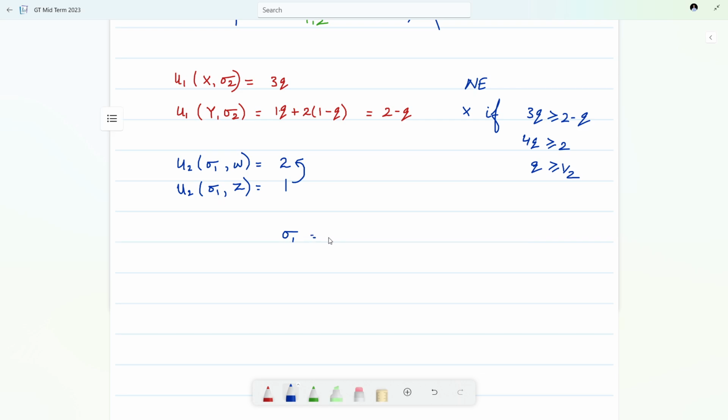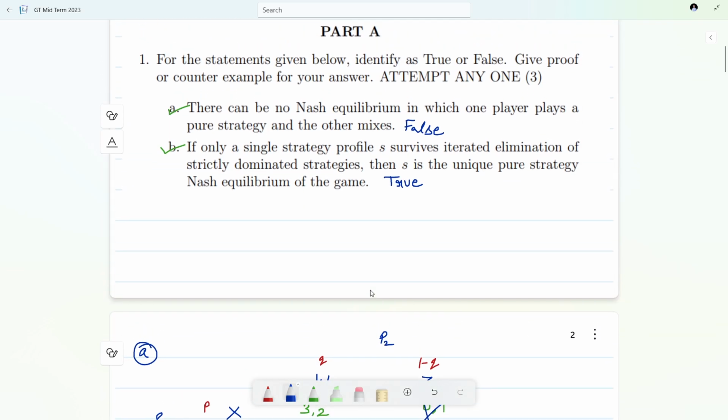With half probability player 1 will play X, and with half probability he will play Y. But player 2 is playing a pure strategy, no mixing: with probability 1 he will play W, with probability 0 he will play Z. So we have shown there can be a Nash equilibrium in which one player plays a pure strategy and the other mixes.